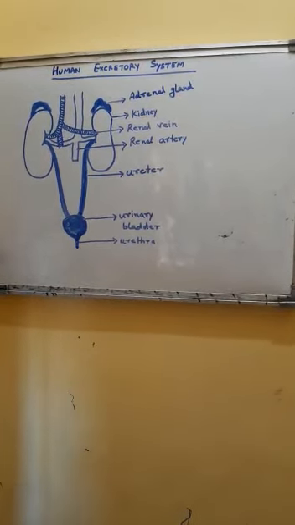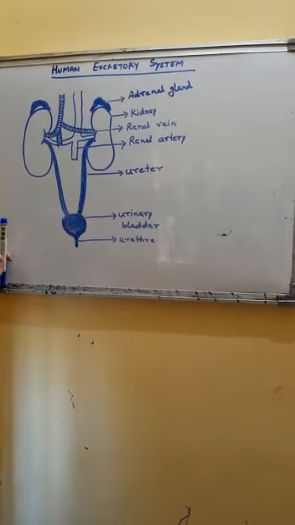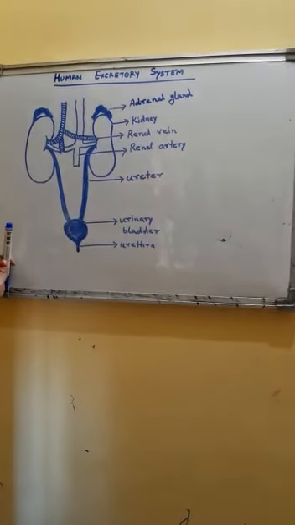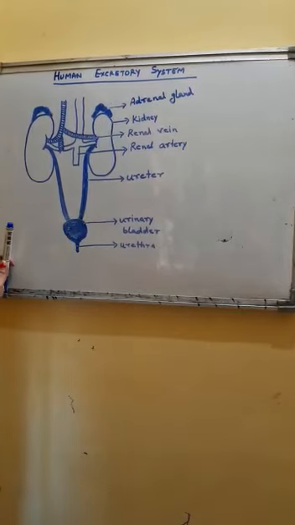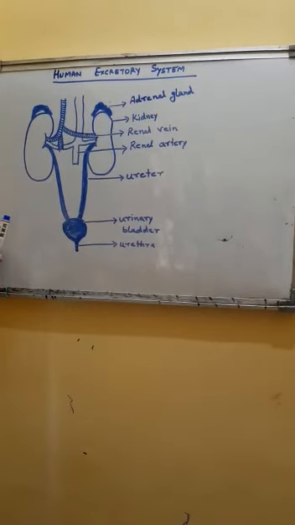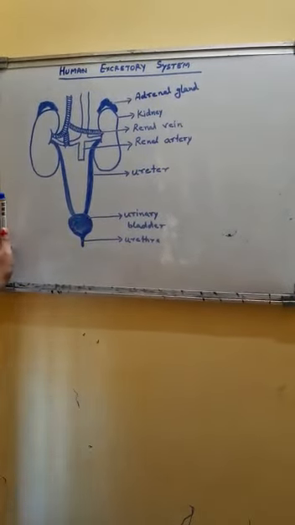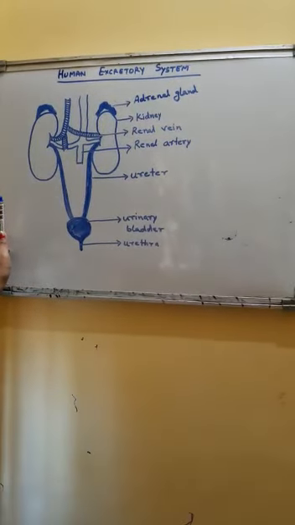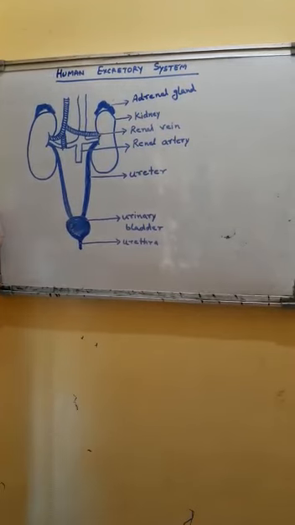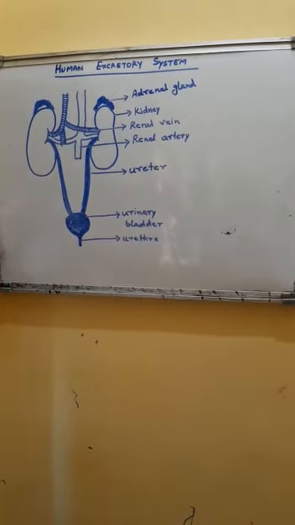These are dark red-brown in color, and these are present in the lower abdominal cavity, one on each side of the body. The left kidney is at a slightly higher level than the right one.